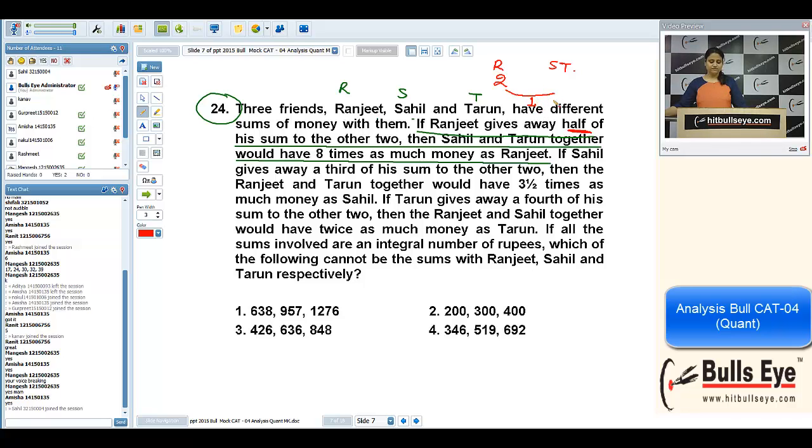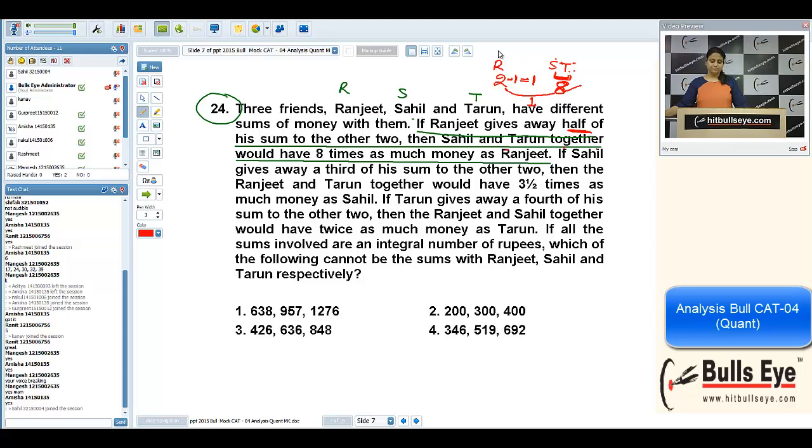Ranjit is giving 1 rupee to S and T. Then Sahil and Tarun together would have 8 times as much money as Ranjit. When Ranjit gave away half of his money, he is left with 1 rupee, and S and T together have 8 times the money Ranjit has. It means S and T, after the moment Ranjit has given 1 rupee, will have 8 rupees together.